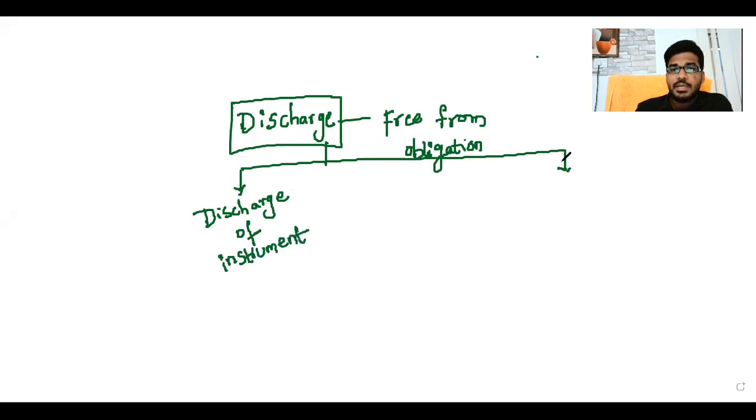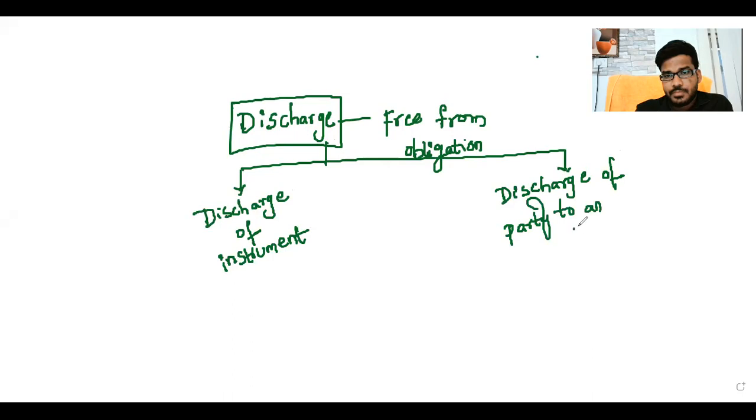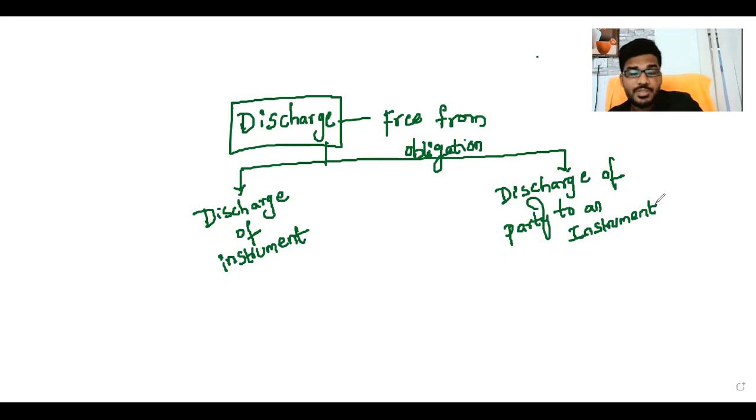Another one is discharge of party to an instrument. So what is meant by discharge of instrument? What is meant by discharge of party to an instrument?